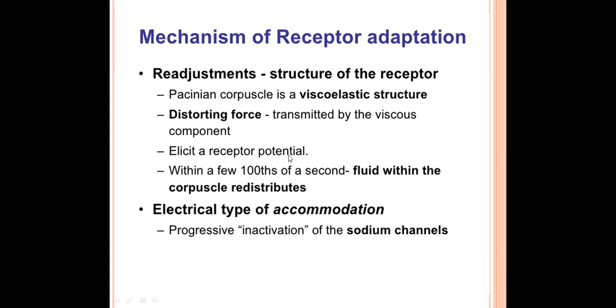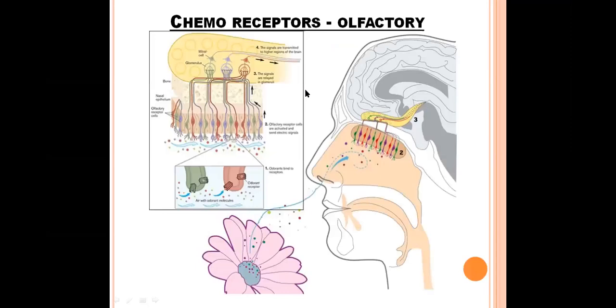But due to adaptation, after some time, sodium channels become inactivated. When they become inactivated, the inward and outward flow of sodium and potassium ions is prevented. So the receptor potential will stop generating, or it will decrease to a greater extent. In this way, receptor adaptation happens due to readjustments in the structure of the receptor.